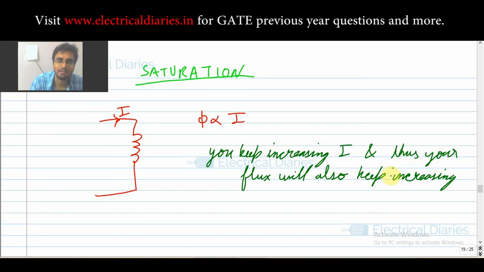But ideally this is not true. See, as you plot this, you increase I, and here you plot the flux phi. As you increase I, your flux will increase linearly, but after some time it won't increase no matter how much current you send. So when this condition is reached, when your flux won't increase no matter how much you increase the current, we say that the core is saturated, or the saturation has taken place. That is the meaning of saturation.